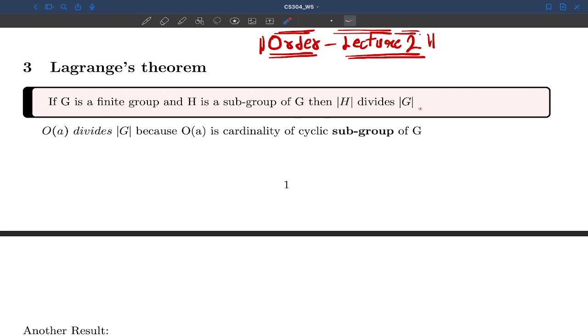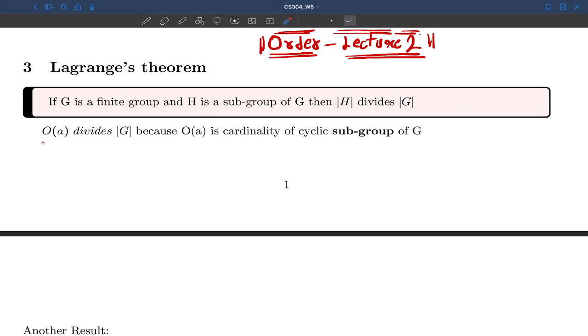You just have to remember that if H is a subgroup of G, then the cardinality of H will definitely divide the cardinality of G. Cool.